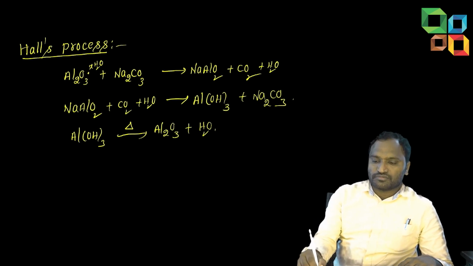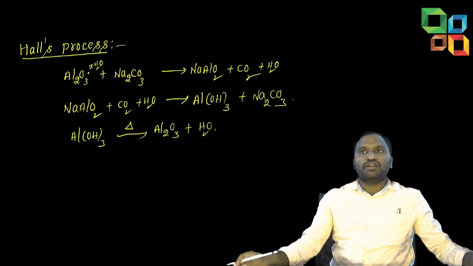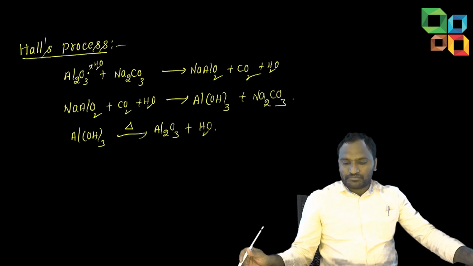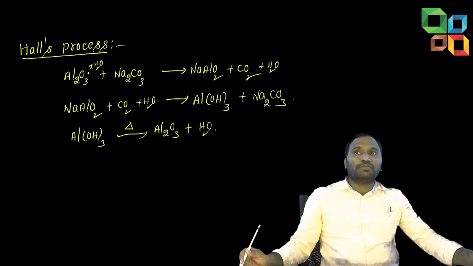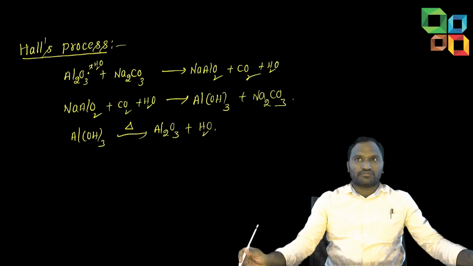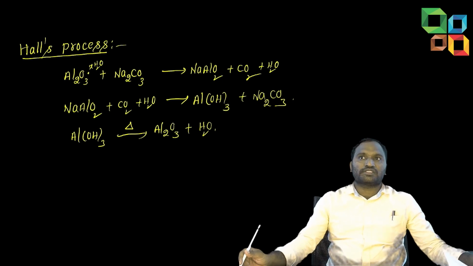This one is also used to remove both impurities. Simply you can write red mud. Then we have to reduce Al2O3. Next, that is the smelting process, or electrolytic reduction. Electrolytic reduction we will use for aluminium oxide.